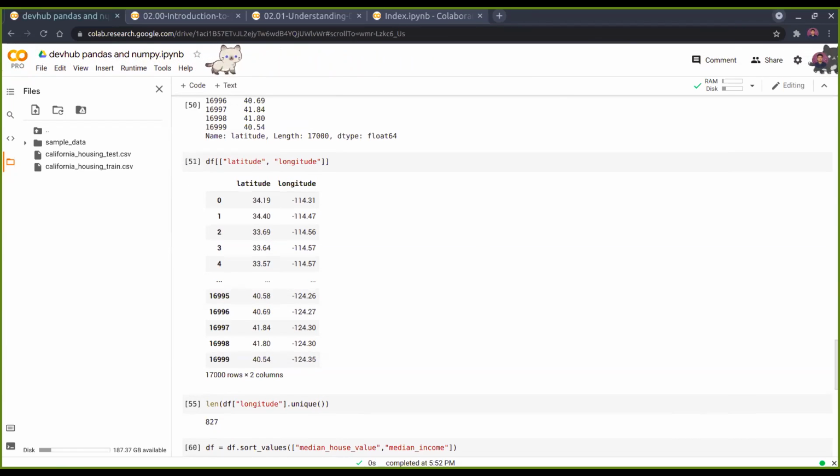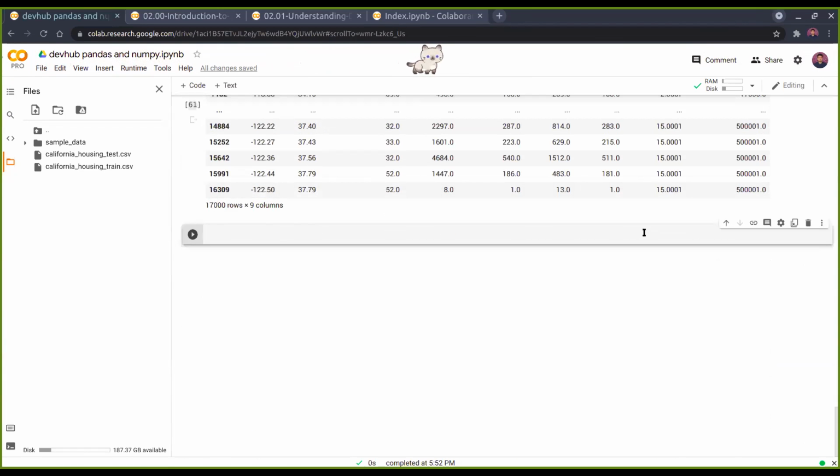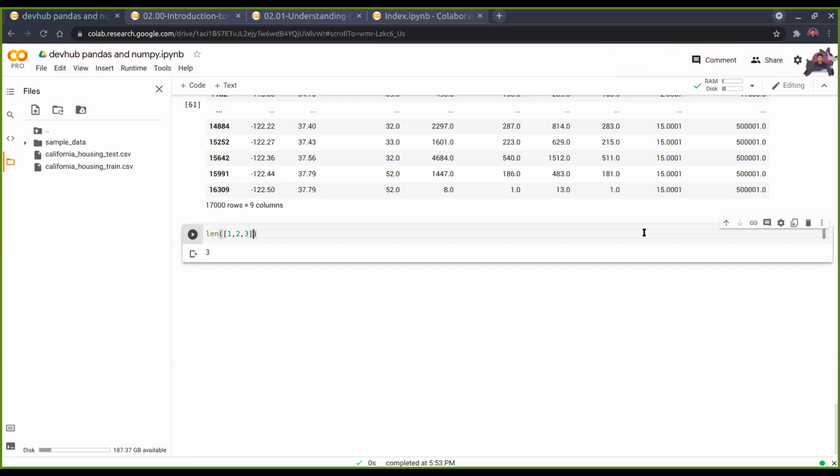The function of len. Len means length, the size. That is the number of values. I'll just show you. If you do this, then it will tell me how many values are there. So there are 3. But if we go for a list within a list, so nested lists, then it will only show one.